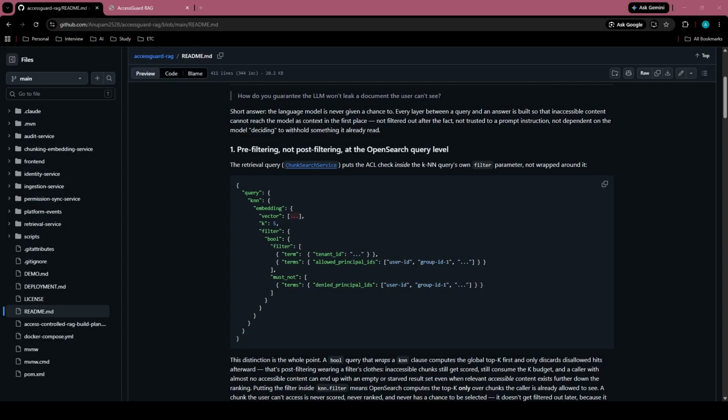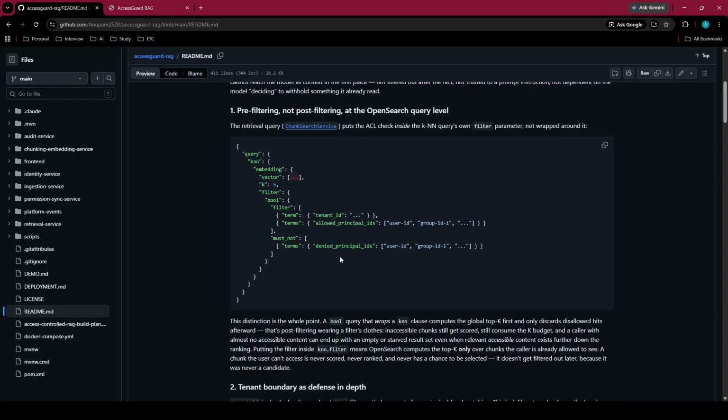3 things make this work. First, pre-filtering, not post-filtering. The access control check goes inside the vector search query, not wrapped around it, so the engine only ever ranks chunks you are already allowed to see. A document you can't access is never scored, never ranked, and never a candidate. Filtering afterwards is the leaky pattern security reviewers flag, and it is very easy to write by accident.